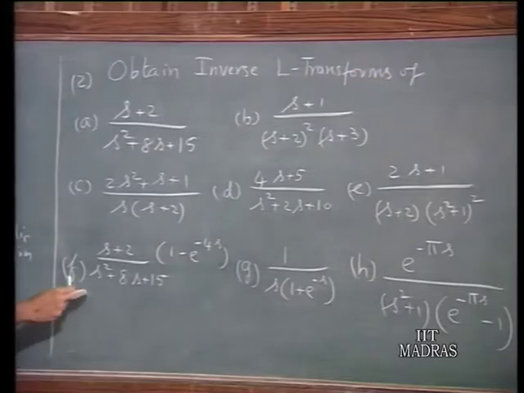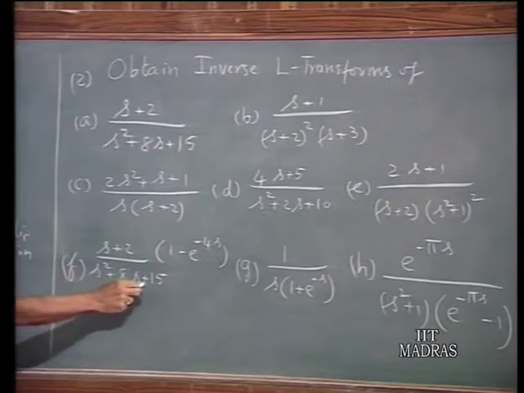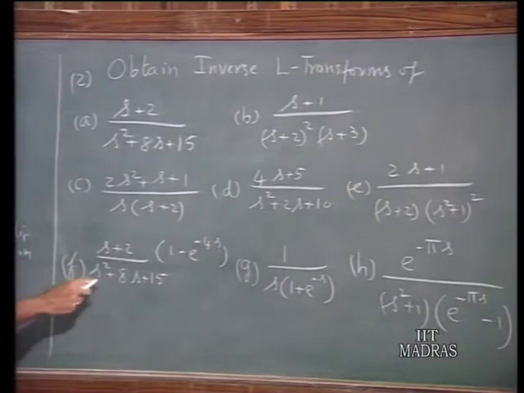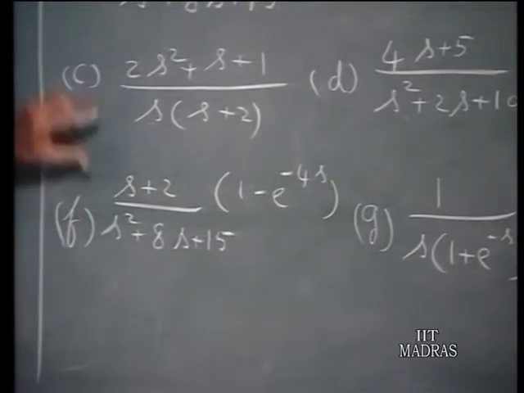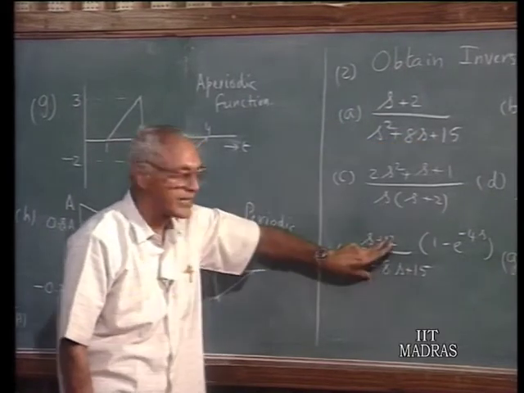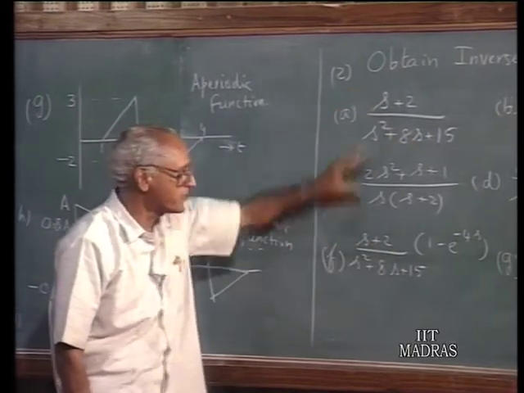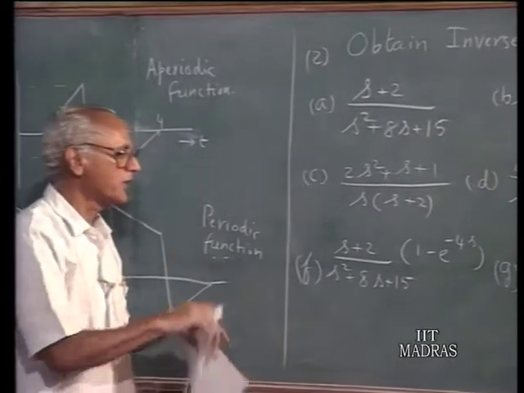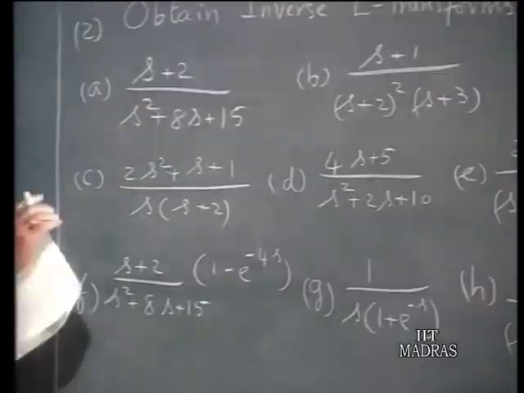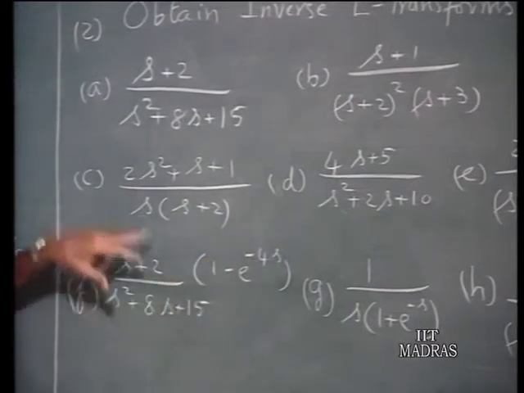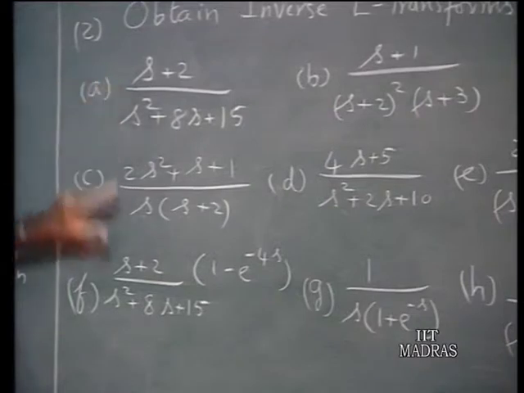Then F(s) equals s plus 2 over s squared plus 8s plus 15 times 1 minus e to the power of minus 4s. In tackling this problem, you already know the inverse Laplace transform of s plus 2 over s squared plus 8s plus 15. So all you have to do is use this information, because e to the power of minus 4s means whatever f of t you had obtained here is the same f of t delayed by 4 seconds. Therefore, use the information you already obtained to find the f of t corresponding to this.